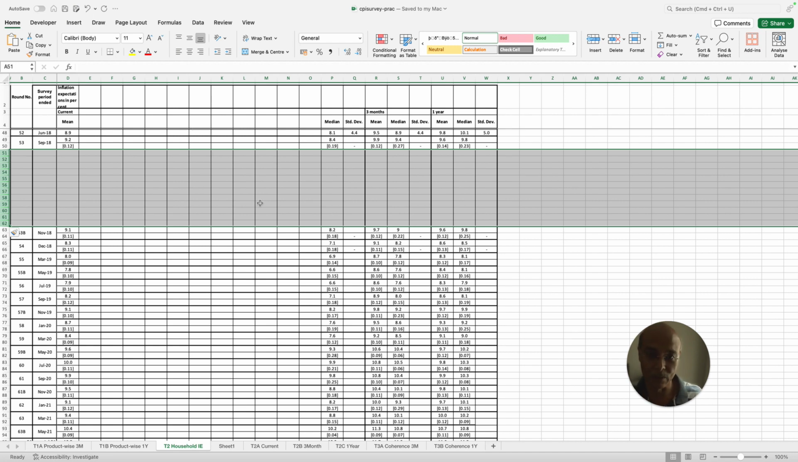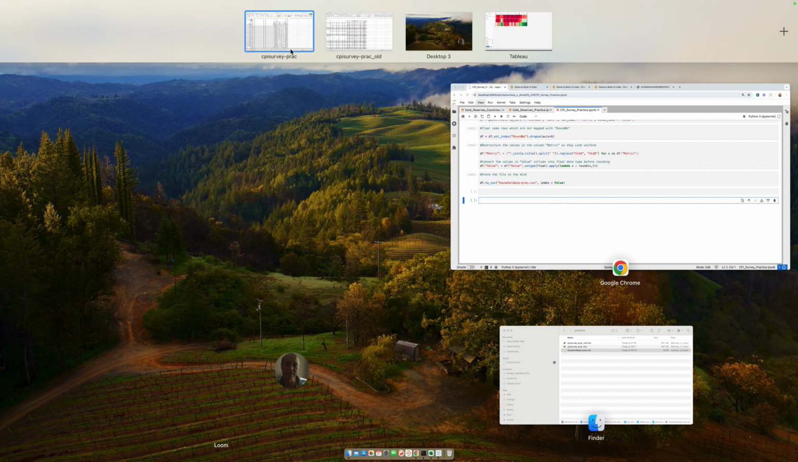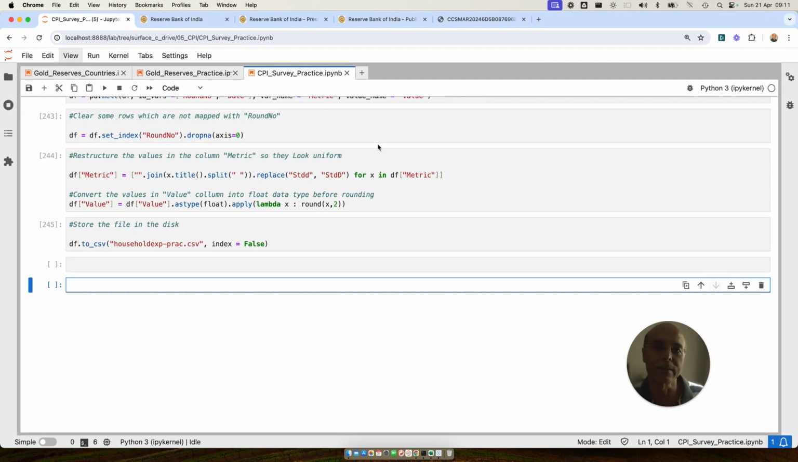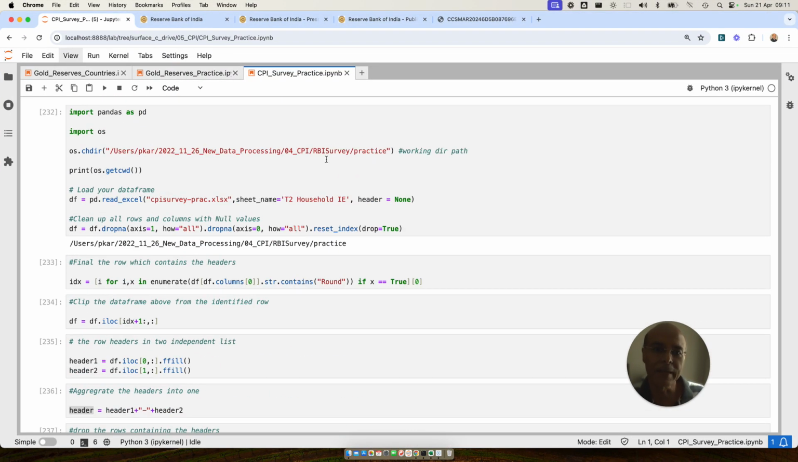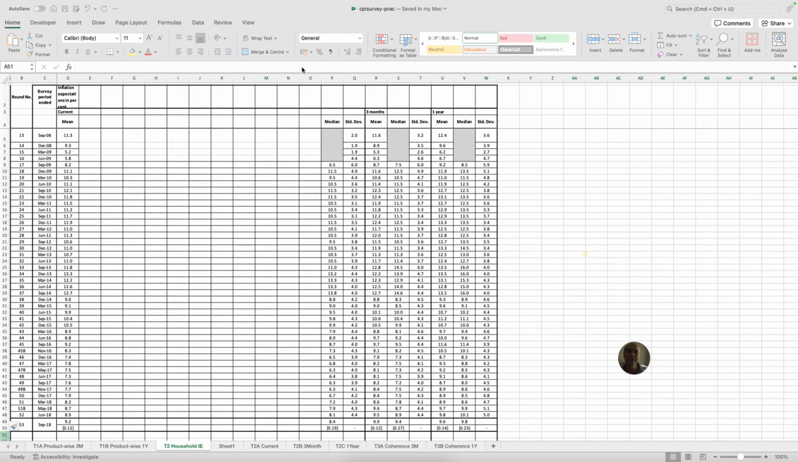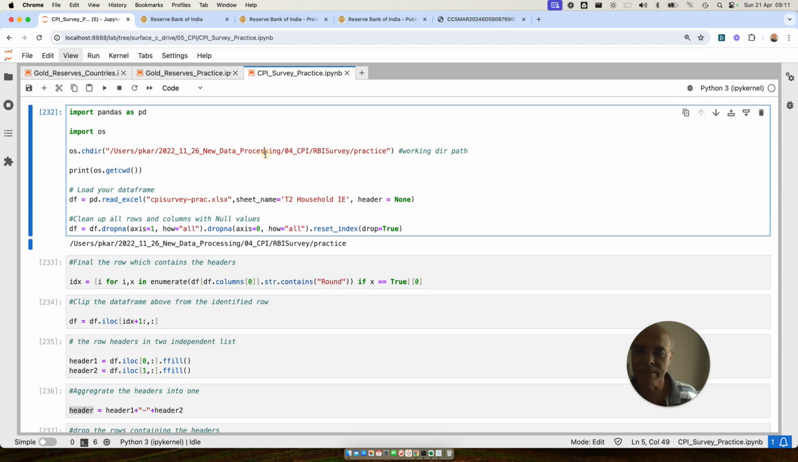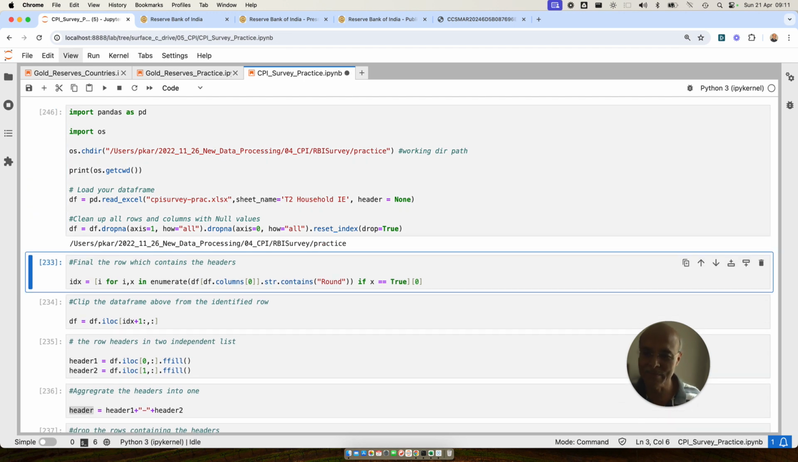After having saved it, this should work. Right? If the code is able to handle this, then even if the structure of the file has changed, you can deal with it. So let's see whether the code is able to handle this change or not, right? So I'm picking up the same file. Look at the file name so that you can understand. This is the file. What is the name? CPI survey-prac. So I'm using the same file. I'm picking the same file. And so let me just run this.